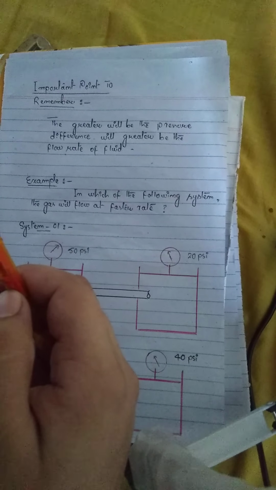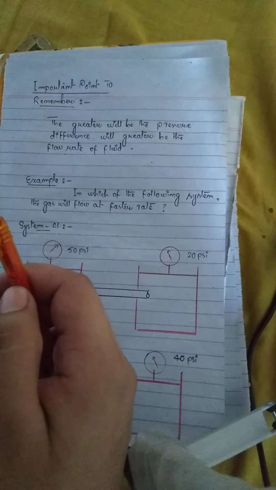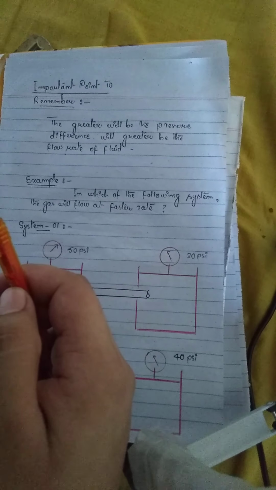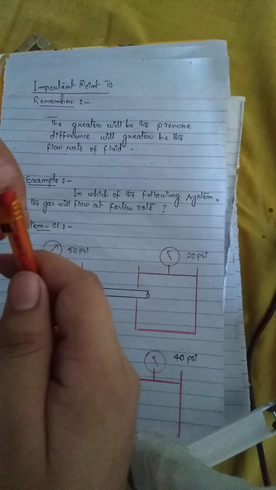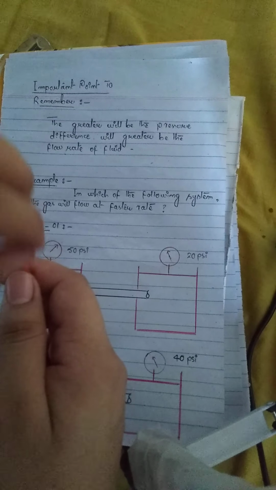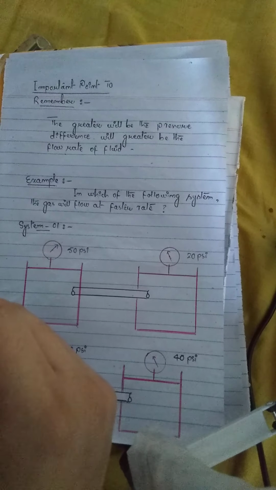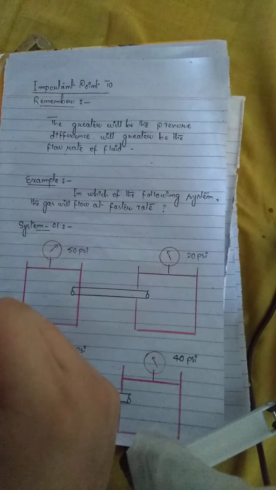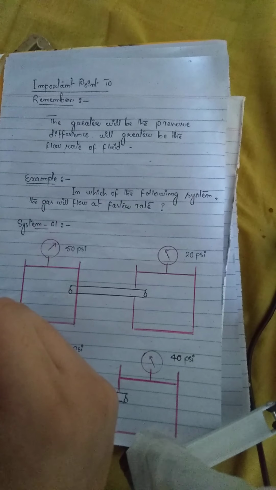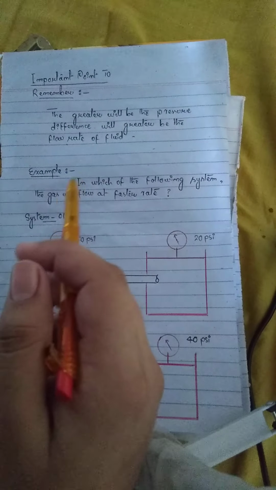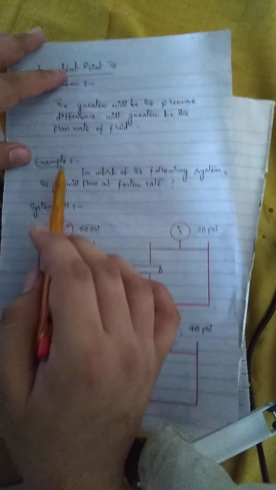Pressure difference is the parameter which is controlling the flow of fluid. It is already discussed in the previous lecture. So, if the value of pressure difference is greater, then the flow rate of fluid between 2 points will be greater. So this point is quite essential to remember while understanding the flow behavior of fluid. We will discuss in detail further, but let's move towards the example.